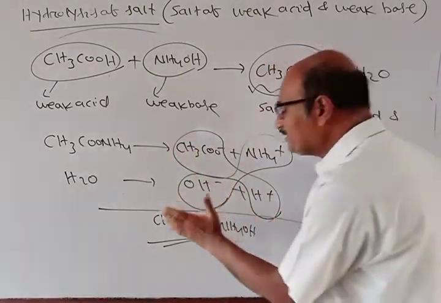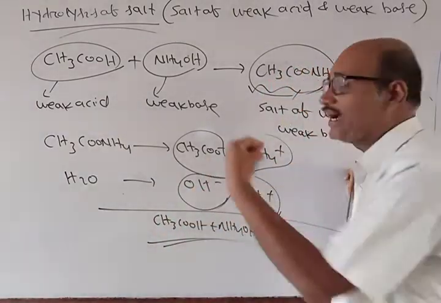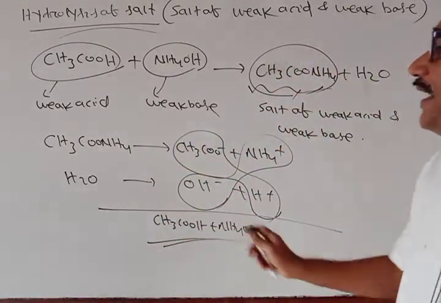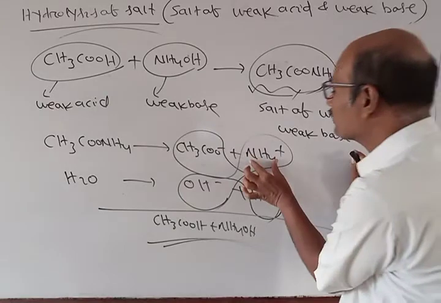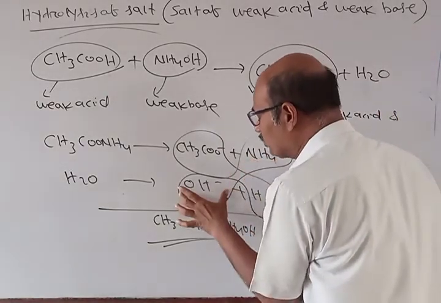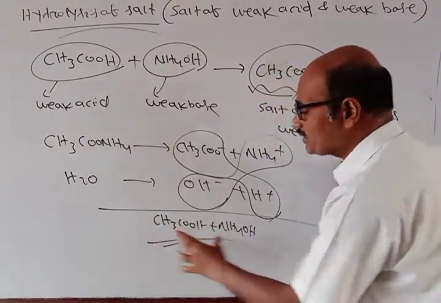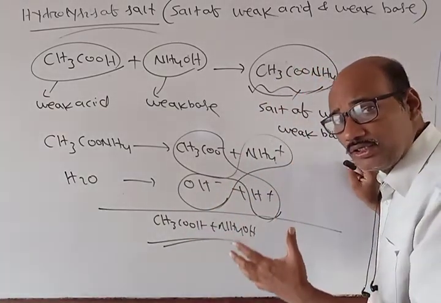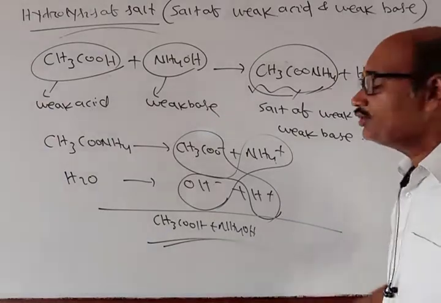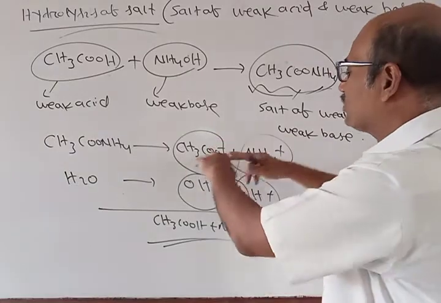Again, because CH3COOH is a weak acid, it is feebly ionized. Similarly, NH4OH being a weak base, its conjugate acid NH4 plus can also attack the OH minus ion to give NH4OH. Because both CH3COOH and NH4OH are weak, they ionize to the same extent, so the same quantity of H plus and OH minus ions is absorbed by these species.